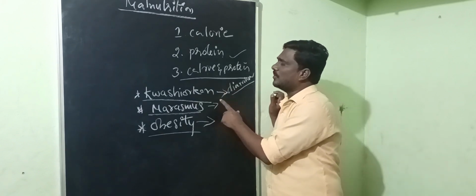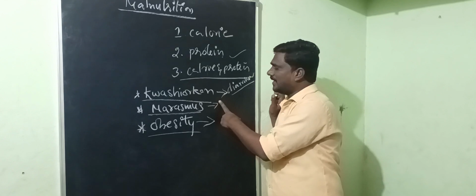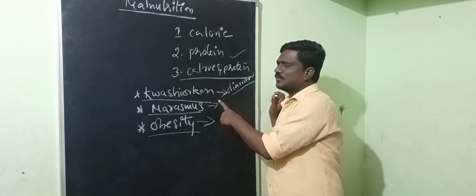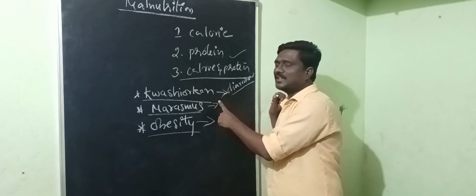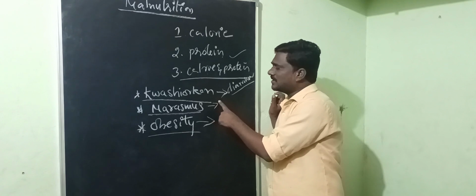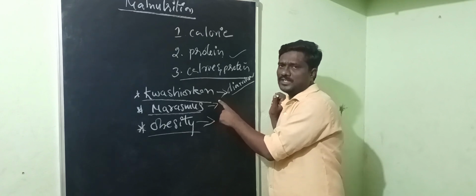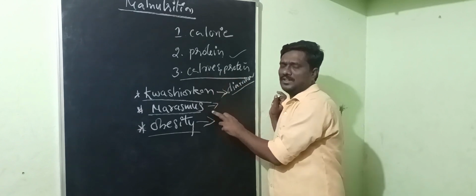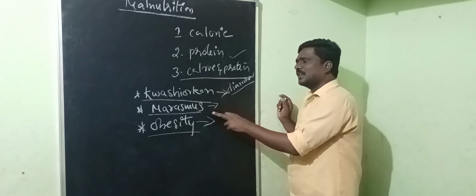Kwashiorkor is a lack of proteins in our diet. The main symptom is swollen body parts due to the accumulation of water in our intercellular space, fluffy face, difficulty in eating, and diarrhea. Marasmus means both calories and proteins are lacking in food.